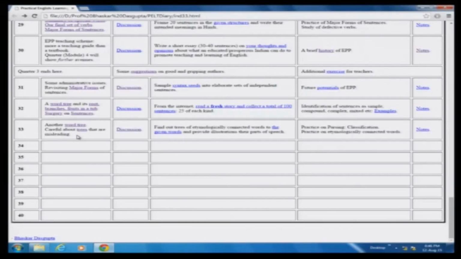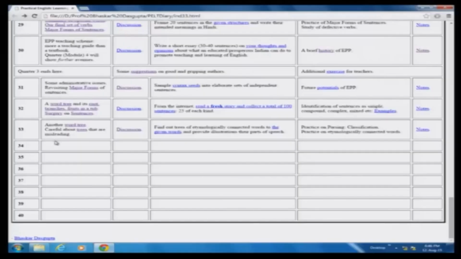Okay. So, this is why I am telling you to be careful about trees that are misleading. Sometimes neighboring trees mislead you as if they are etymologically connected, but etymologically they are not connected. Rhyming words are not necessarily etymologically connected. Okay. Fine. So, this is one thing that we wanted to do today, and certainly before asking you to get trees which are etymologically connected, because we do not want you to fall in that trap and produce a large number of words which do not belong to the right tree, but to a neighboring misleading tree. Okay. So, be careful about that.